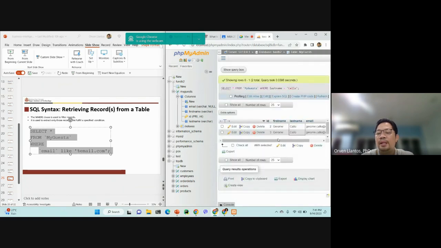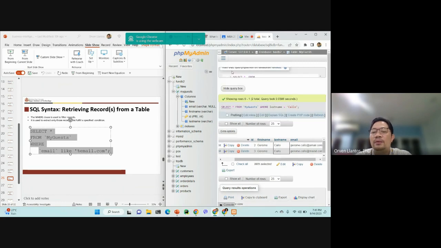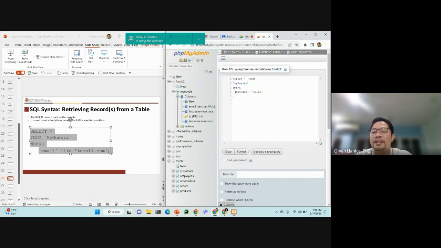So indeed, there are 2 Kalyos in our database with the same first name, but they differ in their email. So where this is the condition, we only want to retrieve the record whose last name is equal to Kalyu. You can also use the word LIKE, which gives us the flexibility of putting a wildcard.